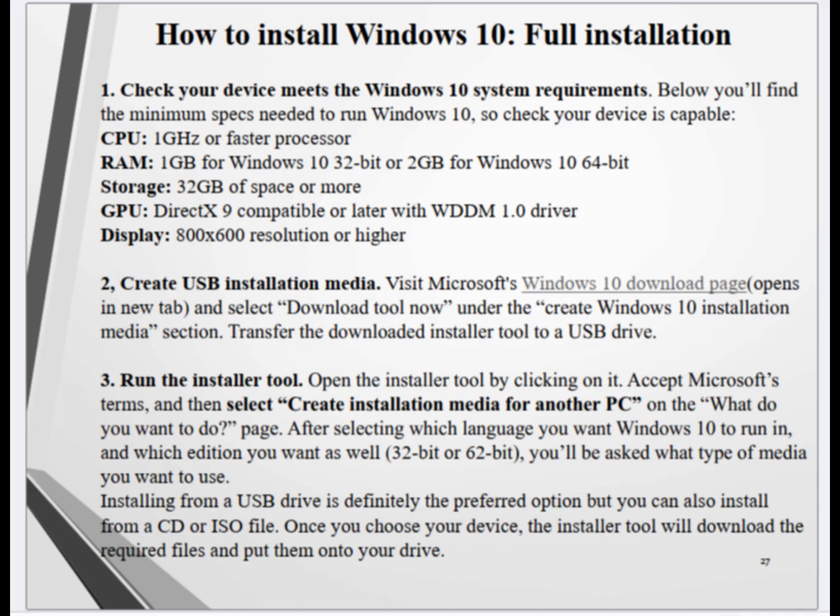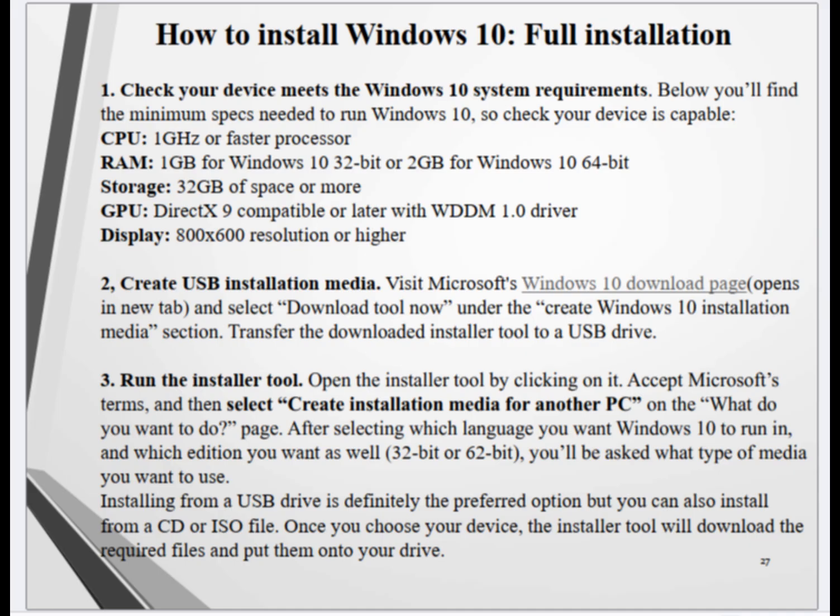Visit Microsoft's Windows 10 download page (opens in new tab), and select Download Tool Now under the Create Windows 10 Installation Media section. Transfer the downloaded installer tool to a USB drive. 3. Run the installer tool. Open the installer tool by clicking on it.